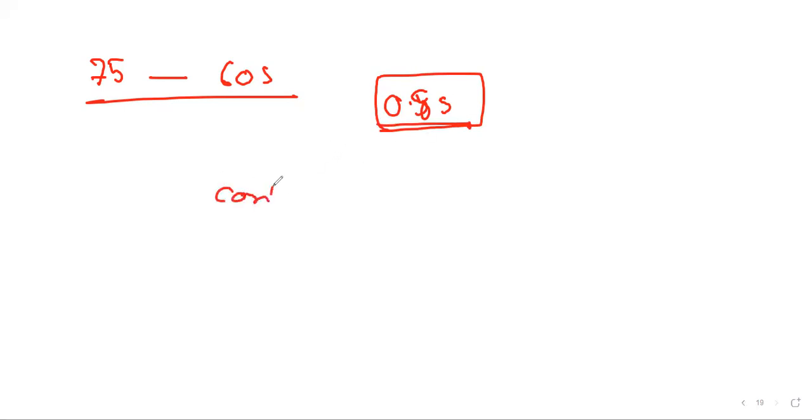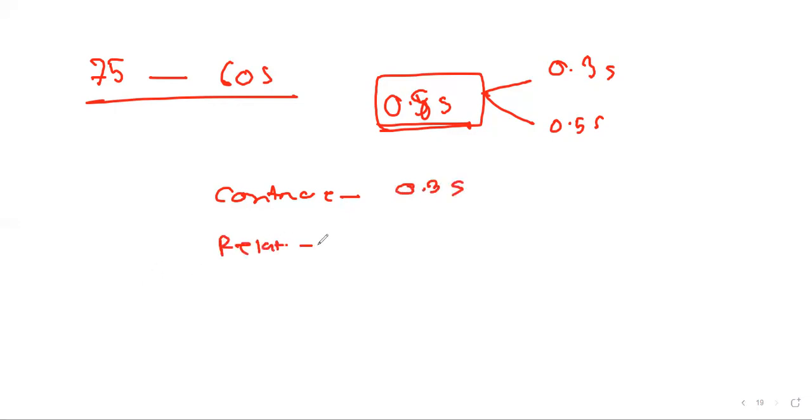This 0.8 seconds is divided into 0.3 seconds and 0.5 seconds. As contraction is an active process, it occurs within 0.3 seconds, and relaxation of the heart is a passive process, and it takes 0.5 seconds.